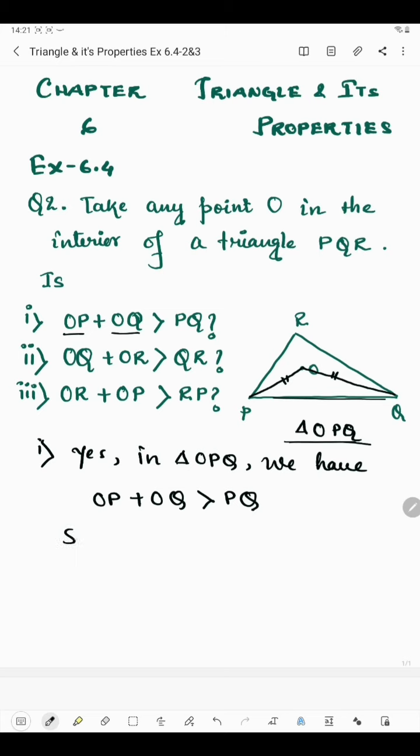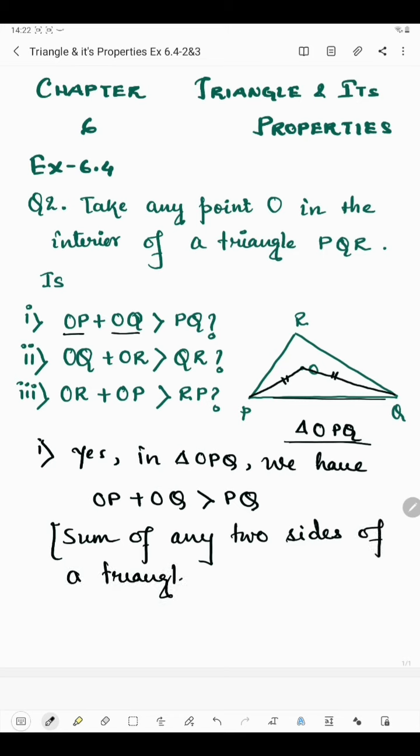Why? Because the sum of any two sides of a triangle is greater than the third side.